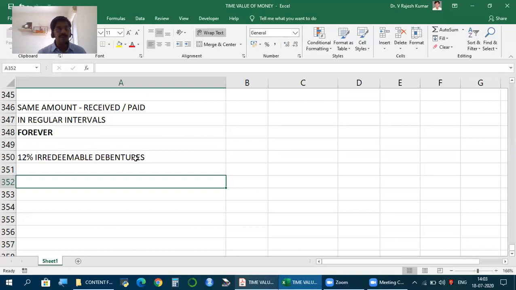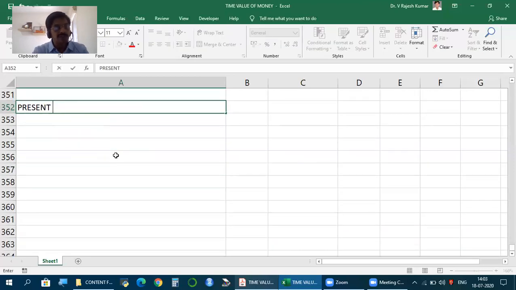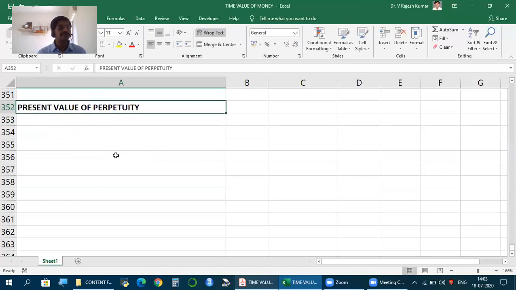In our example of annuity, the recurring deposit was for 5 years. So then in the 5th year, we can find what the value is. But here, since this never ends, you can't find the future value. You can't. So in perpetuity, future value is not of any requirement because it can't be calculated. So what should we learn then? We should learn how to find the present value of perpetuity.